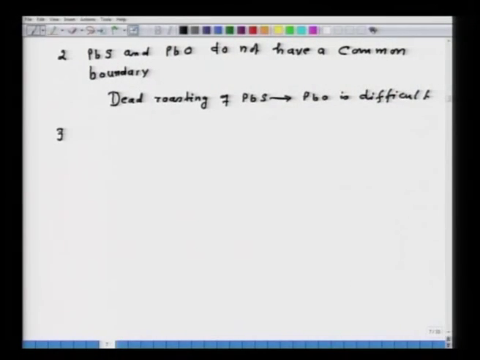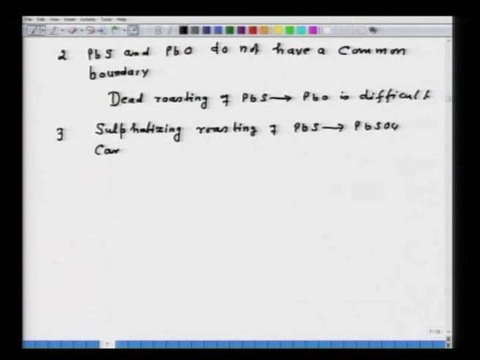Third important point that you note from here, that sulfatizing roasting of PbS to PbSO4 can be done, but PbSO4 is insoluble in water.